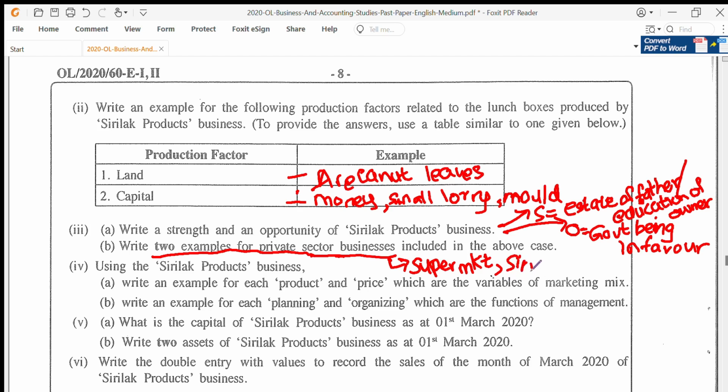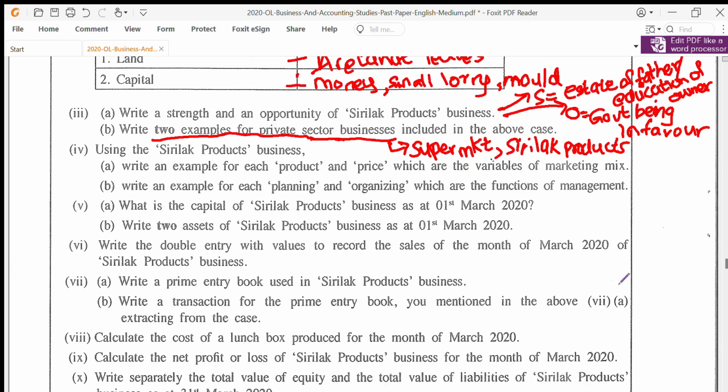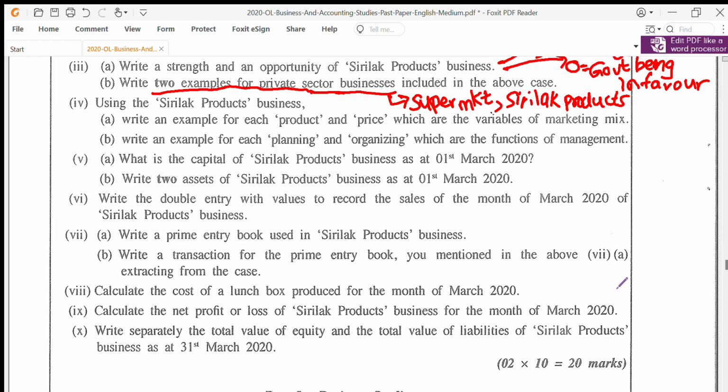Next example would be Srilanka products. Even that is a private sector business. So these are the 2 examples. Using the Srilanka products business, write an example for each product and price which are variables of marketing mix.